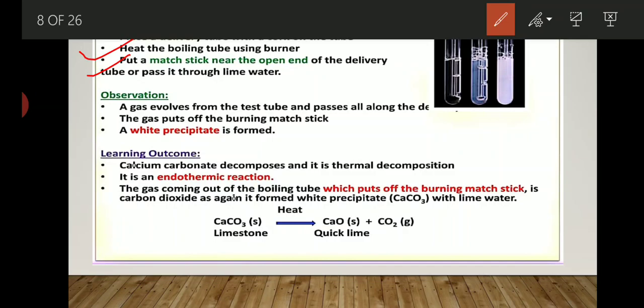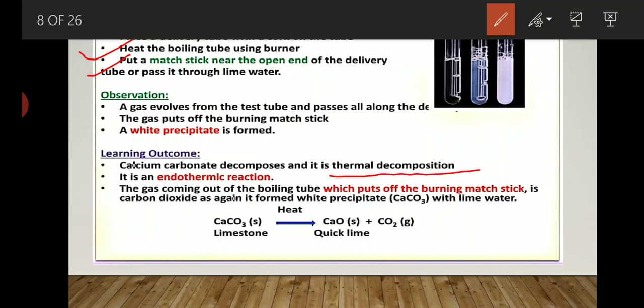Now what is the learning outcome you get? Calcium carbonate decomposes and it is thermal decomposition. I already told you that there are 3 types of decomposition reaction: thermal decomposition reaction, also known as thermolysis; photolysis or photolytic decomposition reaction; and electrolytic decomposition reaction or electrolysis.